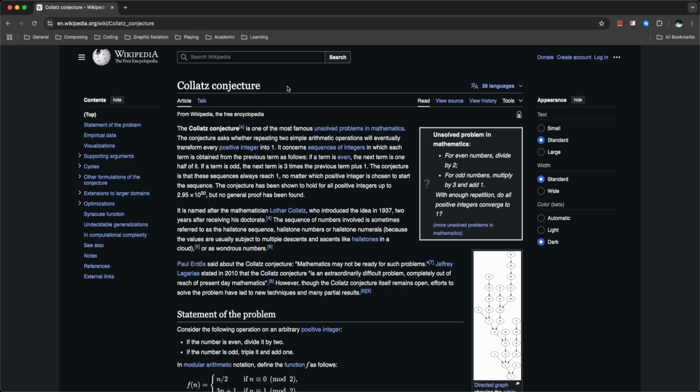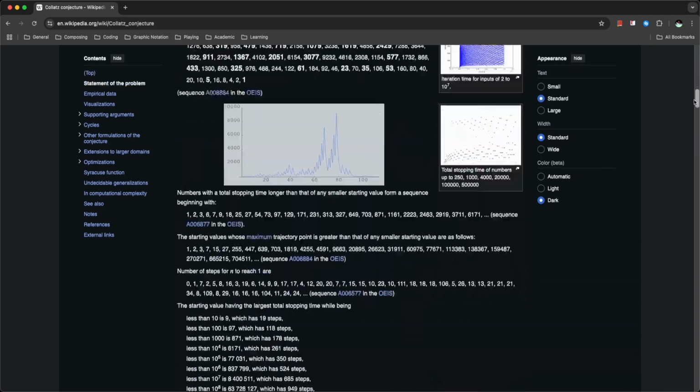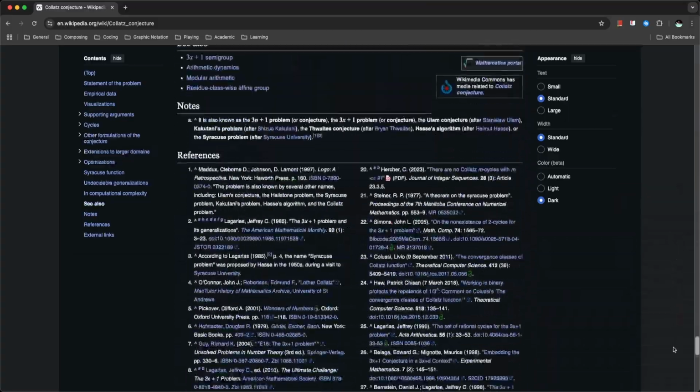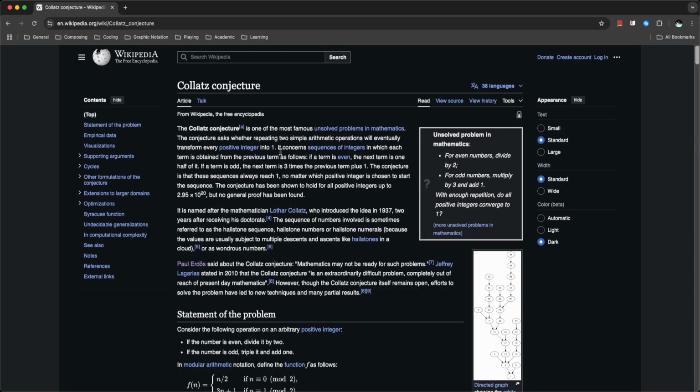So I have the Wikipedia page open here, and as always I will just note that this is a very in-depth topic, right? If you really want to understand the mathematics of the Collatz conjecture and why it's a conjecture and how it has been tried to be proven, there is a lot of information here. However, I'm just interested in this very first paragraph and this little box here, which is going to give us all the relevant information to make some cool sounds come through this conjecture.